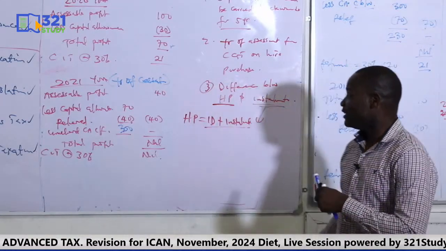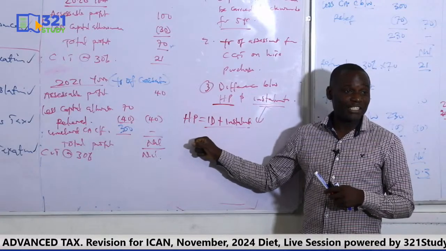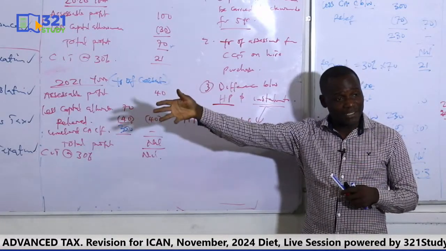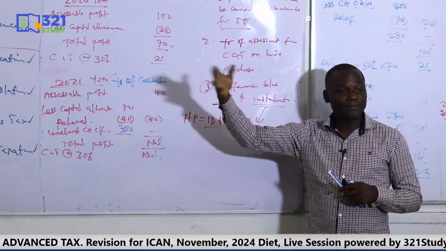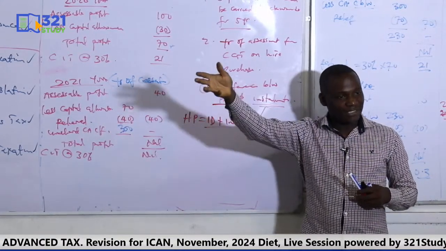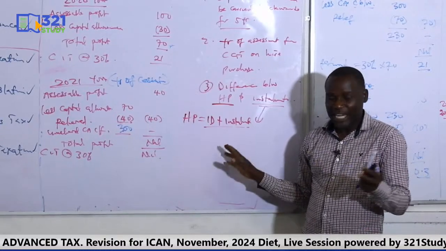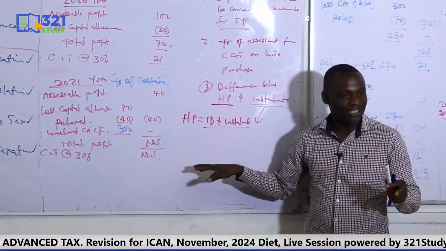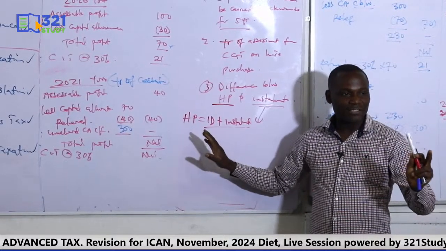And we say that interest is not allowed in CGT, because in CGT we said any expenses that is allowed in CIT, PIT, PPT, or PIA will not be allowed in CGT. So interest will be allowed in CIT; it can't be allowed here again. So the argument here is that the interest in the hire purchase price is not allowed in CGT, so we need to remove it. Okay?